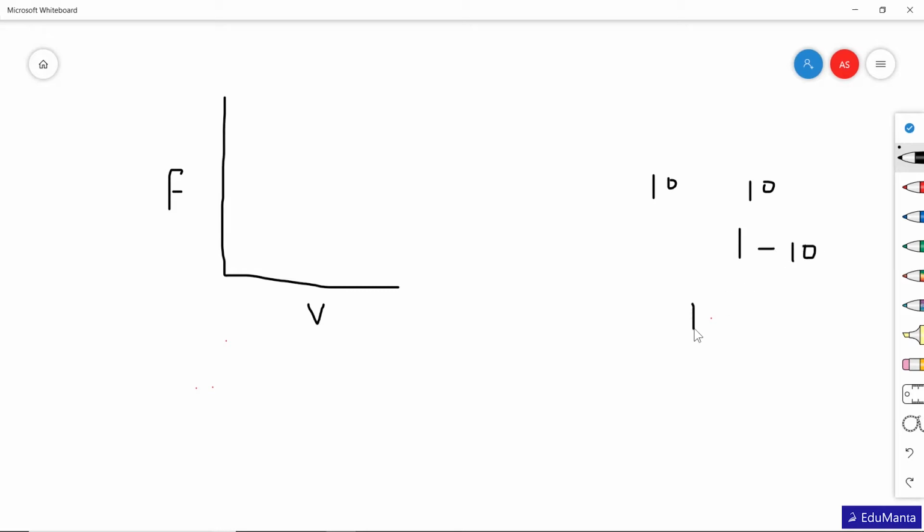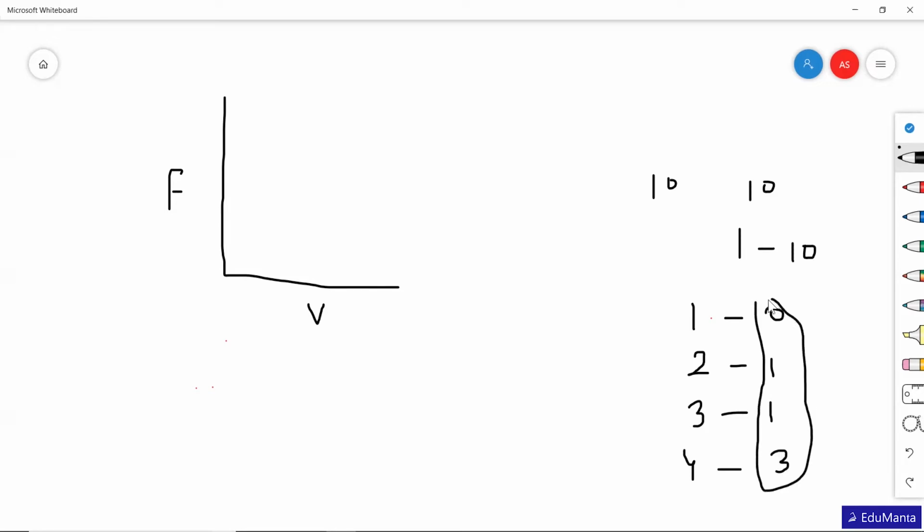Suppose mark 1 is got by 0 students, mark 2 by 1 student, mark 3 by say 1 student, and in the same way mark 4 is obtained by 3 students. These particular things are the frequencies and these are the values, and we are going to plot it here.